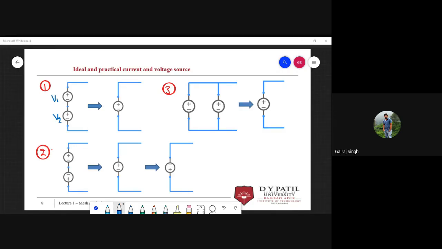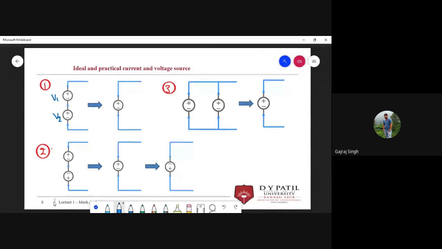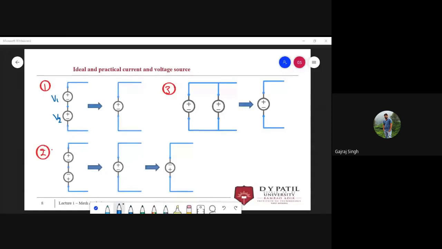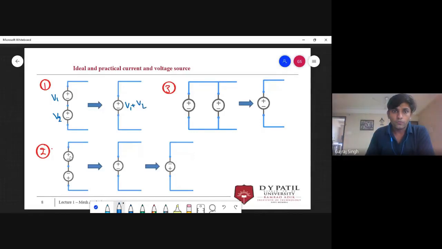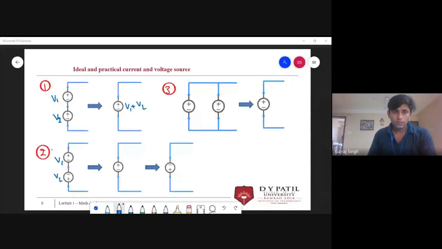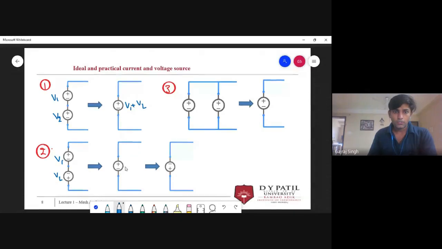Okay, most of you have got this. This is nothing but V1 plus V2. Okay, and in this case, if this is V1 and V2, what will be the voltage over here? Tell me quickly. Very good. So this is nothing but V1 minus V2.